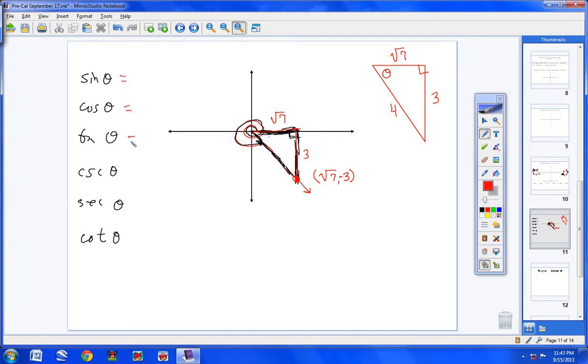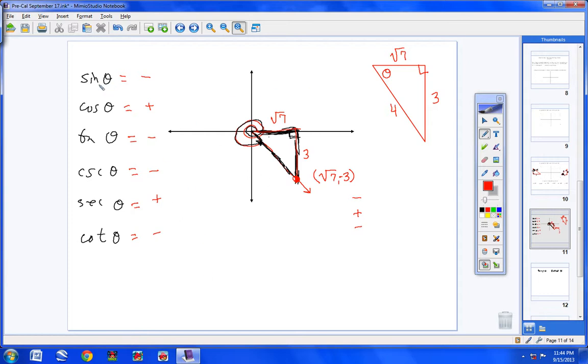But hold it, I just had a thought. I don't have many of those, so we better take advantage of it. I'm in quadrant 4, right? What are the signs when you're in quadrant 4? Negative, positive, negative. So let's write those over here now. Sine's negative, and so is cosecant. Cosine is positive, so secant will be positive. Tangent's negative, and so cotangent will be negative. Always check your signs when you're not in quadrant 1.